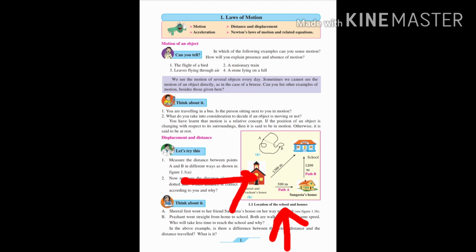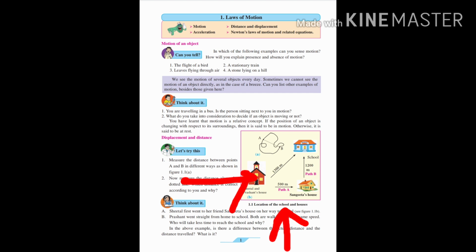Now, if you see, this 500 plus 1200, 1700, is the actual distance, because this is the length of the actual path covered by Sheetal. And the shortest distance, which is covered by Prashant, becomes the displacement. From the starting point to the finishing point, that is house to school, the shortest distance traveled by any object becomes the displacement.